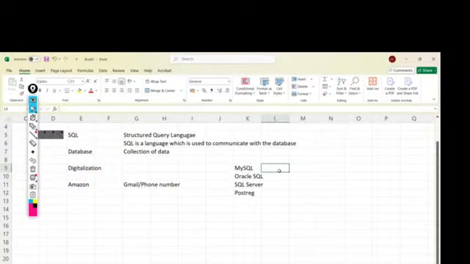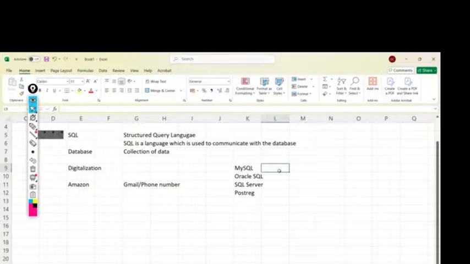Now, as I said previously, whenever I talk about databases, first we create the database, then we create tables, and inside the tables we store the data, right? For example, imagine we are going to create an employees table, in which I will store this kind of data: employee ID, employee name, salary, date of joining.